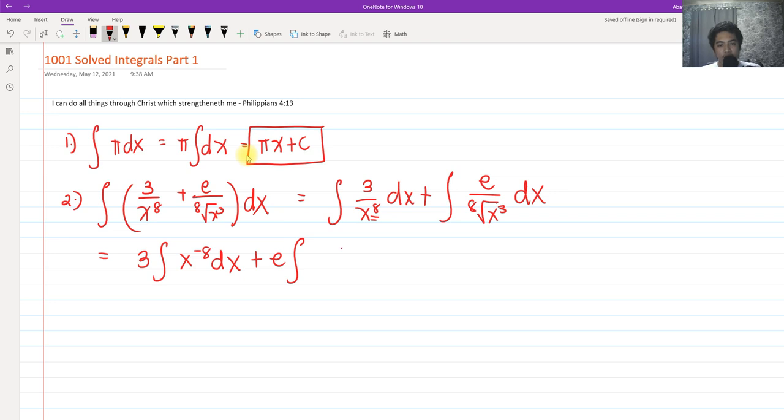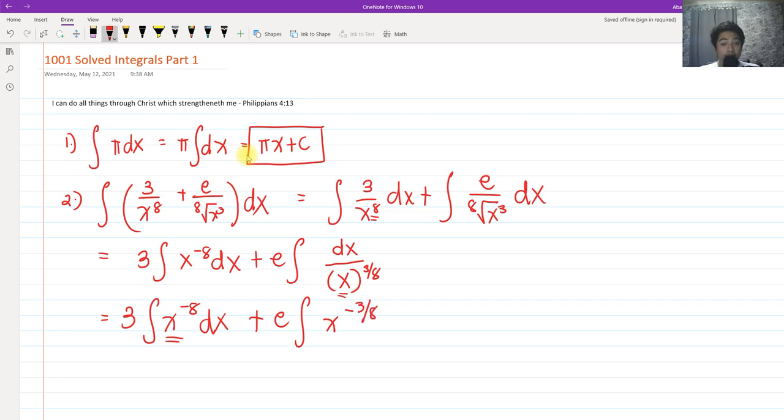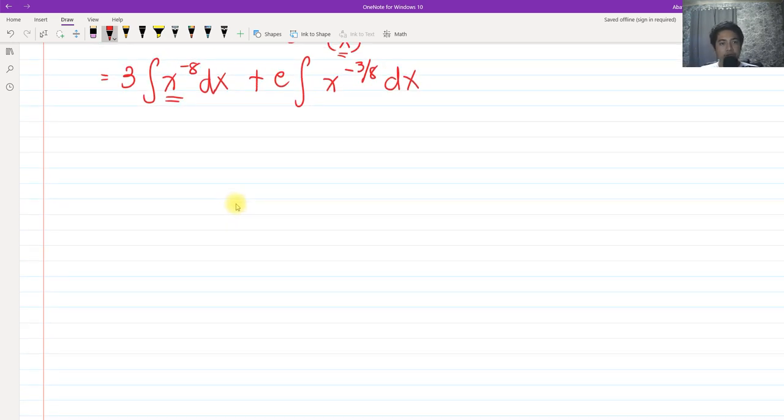And then what we are going to do with the radical is to convert it always into exponential form. So it's in radical, so we can convert it into exponential. So we have x raised to 3 all over 8. Okay, so that would be our integral. Again, let me just rewrite this. What we did on the first term, we can do in the second term, so that we can negate its exponent and rewrite this as x raised to negative 3 all over 8, and then dx. So what are we going to do? We are going to solve it.